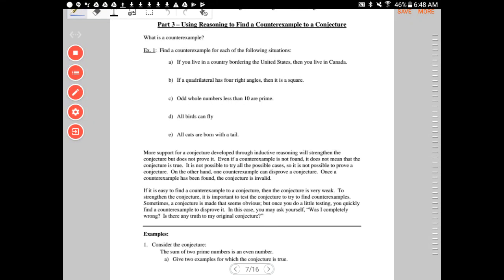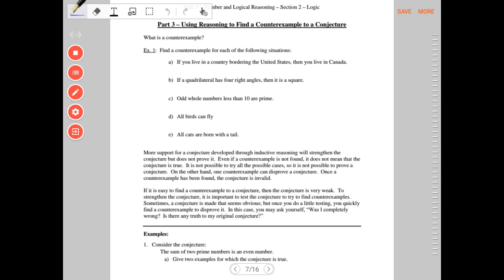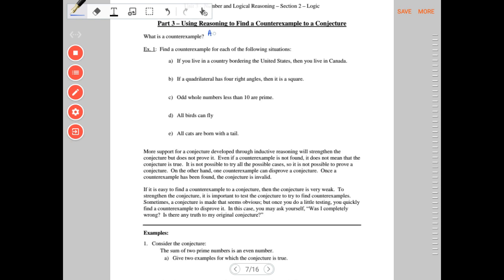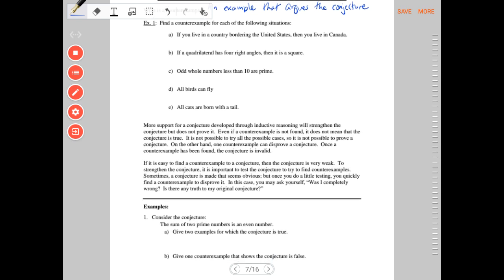Part 3. Using reasoning to find a counterexample to a conjecture. What is a counterexample? Well, it's an example that the conjecture doesn't cover. An example that argues against the conjecture. Okay, so let's get some idea of what that looks like in the following examples. Find a counterexample for each of the following situations.